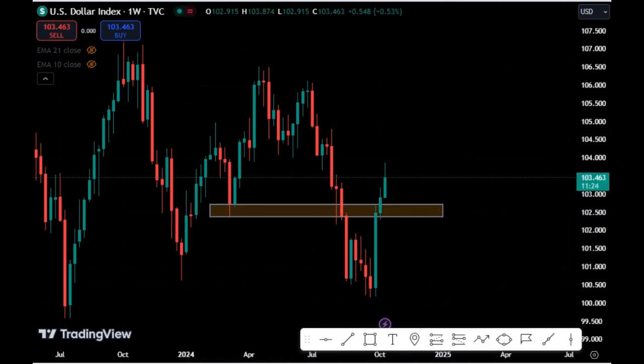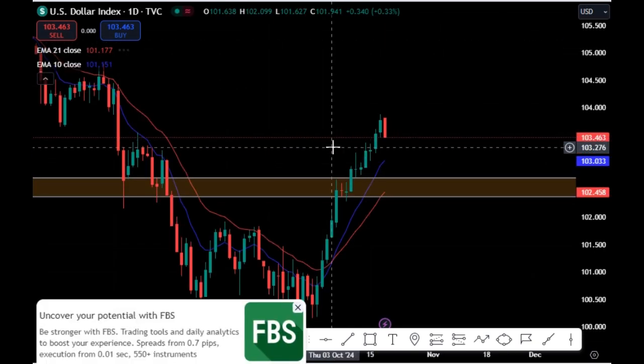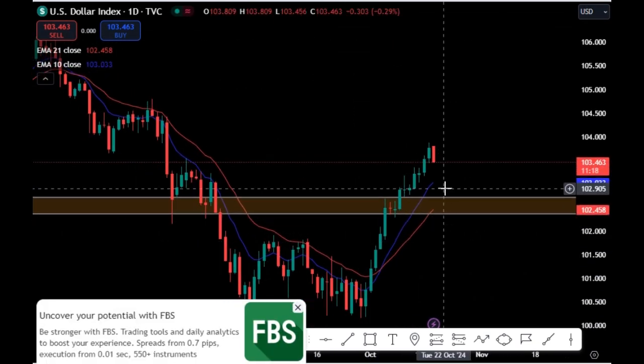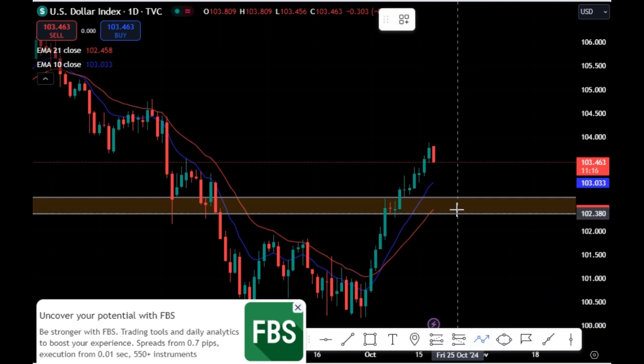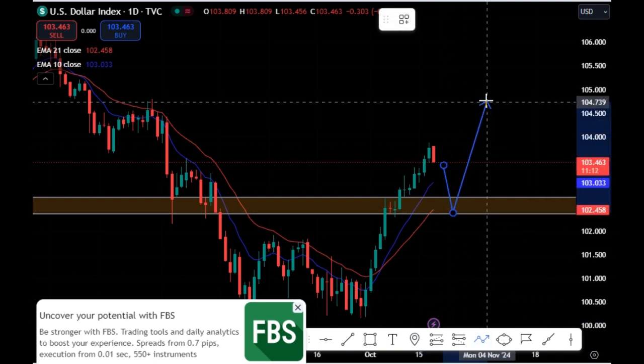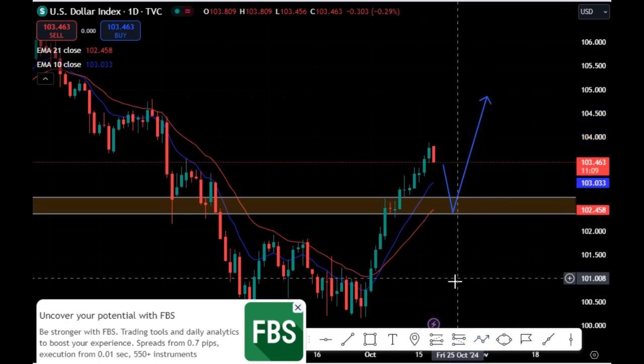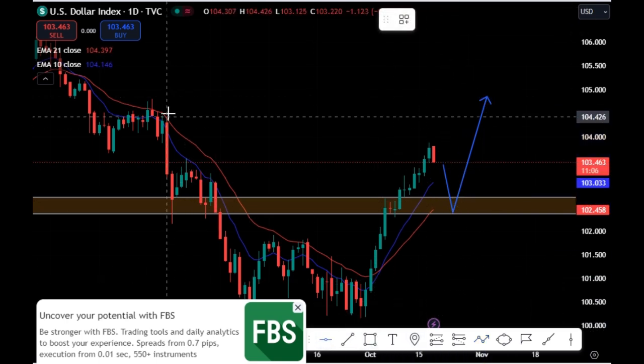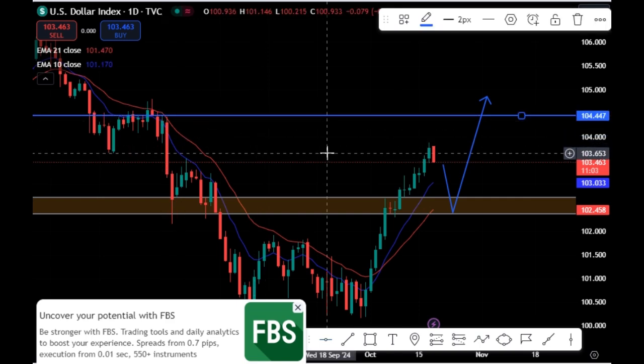So let's go back to our daily chart. So on our daily chart now, we'll be waiting for price to come down to this weekly level. So we expect price to come to this level to look at a buying opportunity for the top. So our next target for the DXY this coming week will be targeting this level. This level will be our next target for the DXY this week.